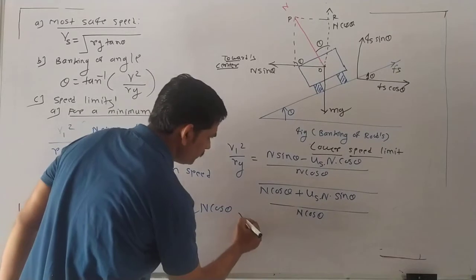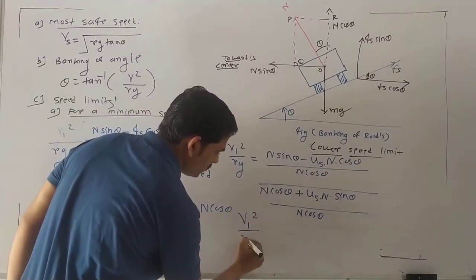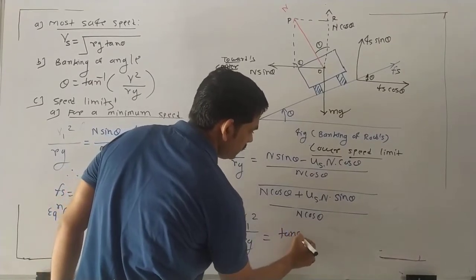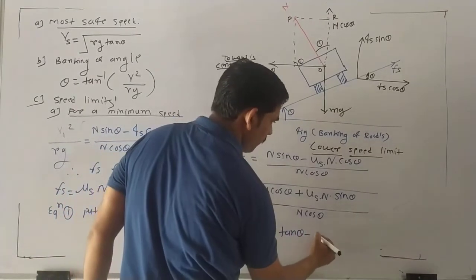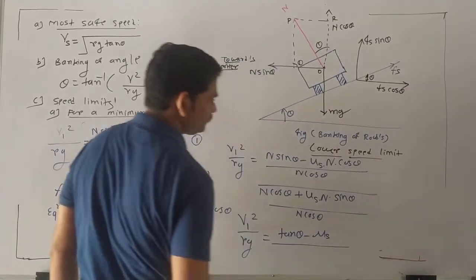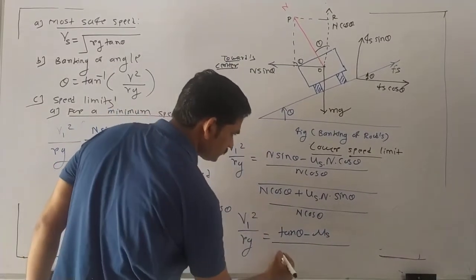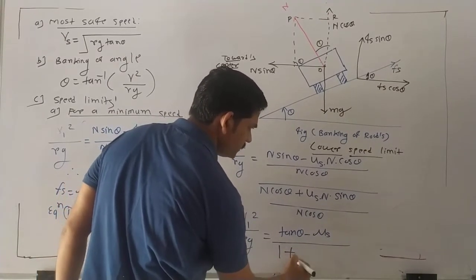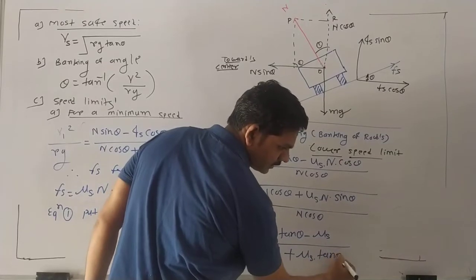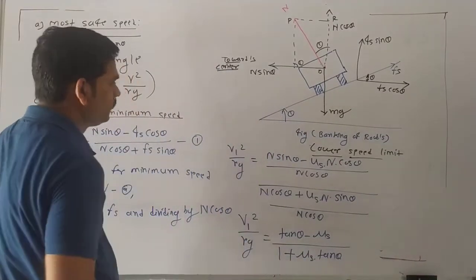So what is the final equation we are getting? V square upon Rg is equal to tan theta minus mu s upon 1 plus mu s tan theta. Yes or no? Yes, this formula we are getting.